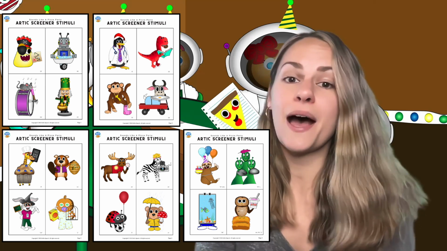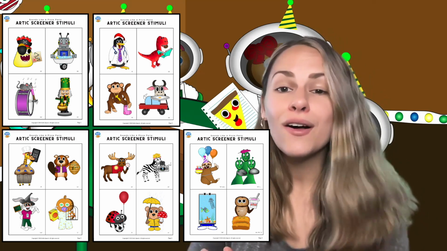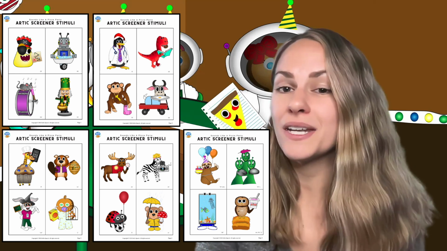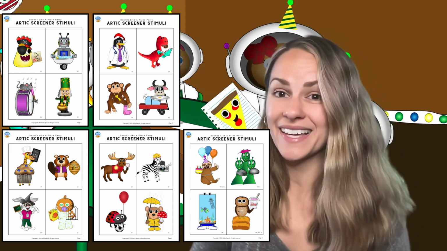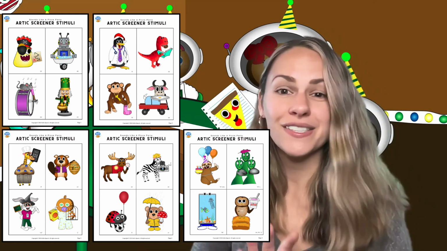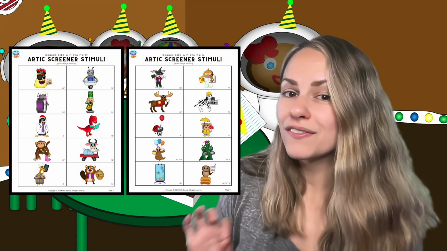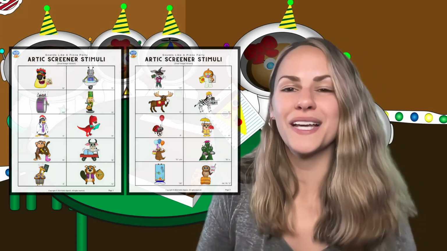You can use this as an option to do the screener in paper form without using the digital story. But you can also use these printable characters as story manipulatives and maybe laminate them to use while you go through the story for some hands-on play. This is the standard size with bigger images for the kids to get a better view of the character's features, but we also have a smaller version of the printable which fits on 2 pages and may be preferred depending on how you plan to use it.